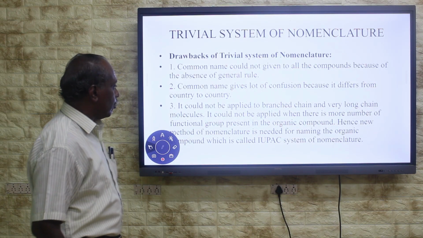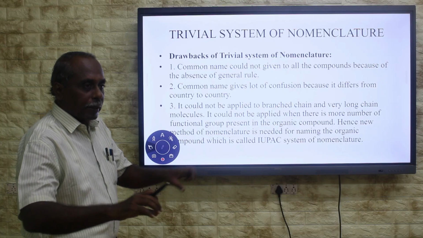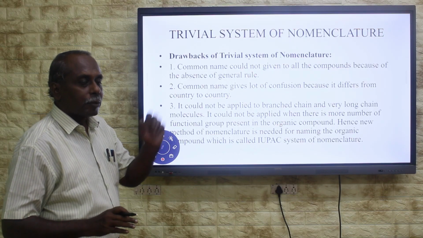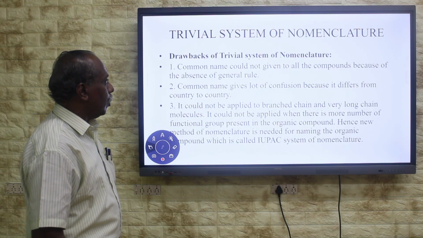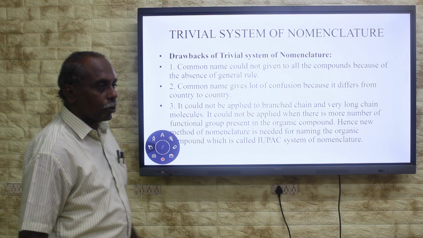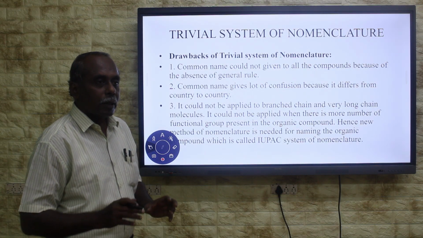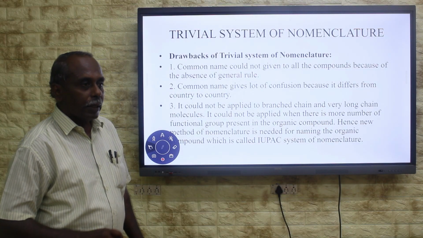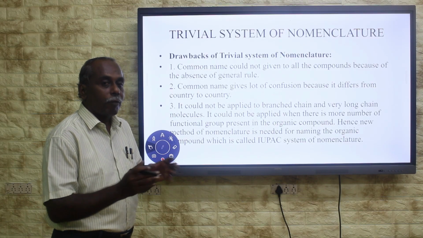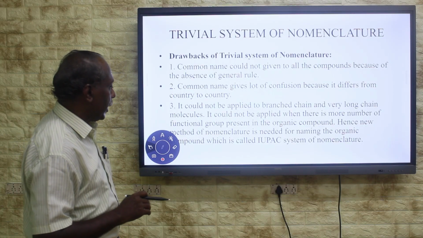The third one is that it could not be applied to branch chain compounds. In hydrocarbons, alkanes, alkenes and alkynes, there may be branches present in the compound, and we can't apply this trivial rule to them. It also cannot be applied to compounds containing more triple bonds or more double bonds in the chain. Another drawback is that when there are more functional groups present in the compound, the trivial system of nomenclature cannot be applied.